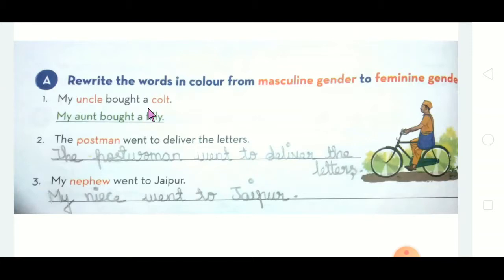So masculine is colt. Young male horse is called colt, and the young female horse is called filly. Got it? Female is called filly. Come for the next one.